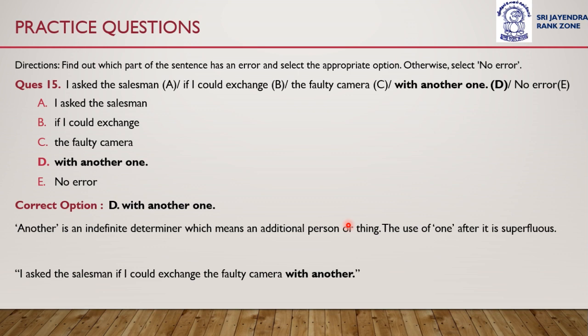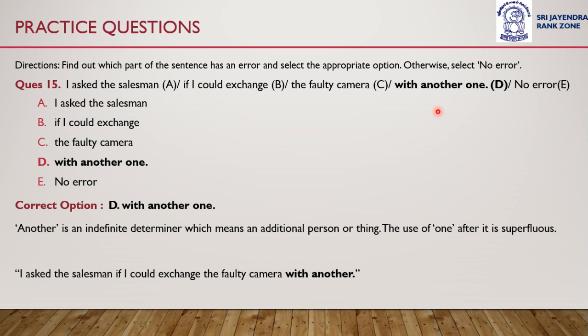Another is an indefinite determiner, which means an additional person or thing. The use of one after it is superfluous. We don't need one. The correct sentence would become: I asked the salesman if I could exchange the faulty camera with another.